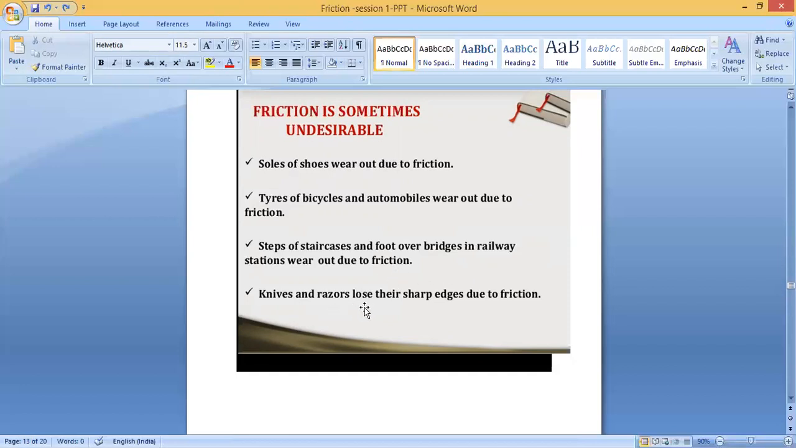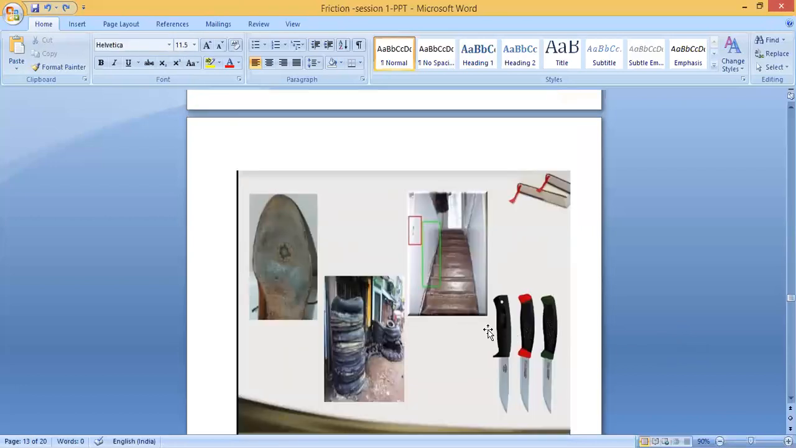Then knives and razors lose their sharp edges due to friction. So they lose their sharp edges. At the same time it is useful, but because of the friction they lose the sharp edges. These are all disadvantages of friction. You can see here all these examples. Clear? Because of the friction it's happening, you will not fall, but at the same time it wears out.